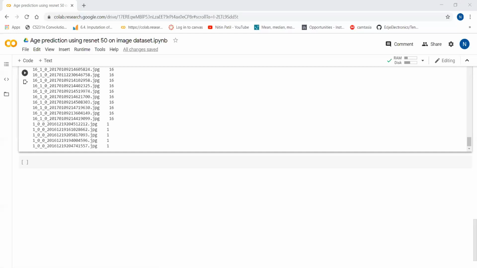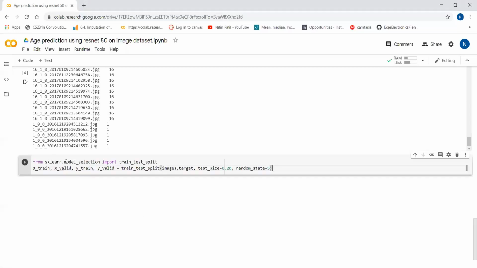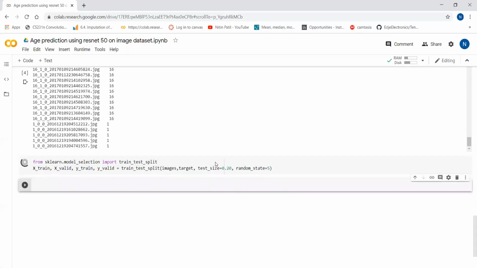I'm going to use train_test_split to divide into x_train, x_valid, y_train and y_valid. Actually we are using it for validation. We have split the data with 0.20 as the test size. Now we will create the actual architecture of the ResNet50 model.